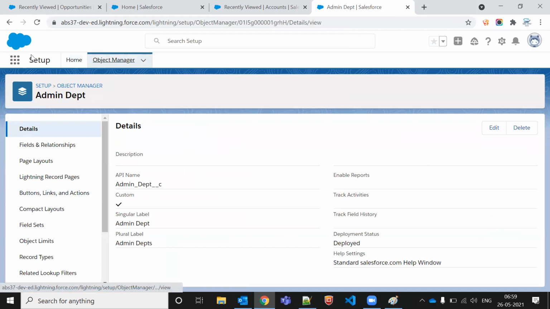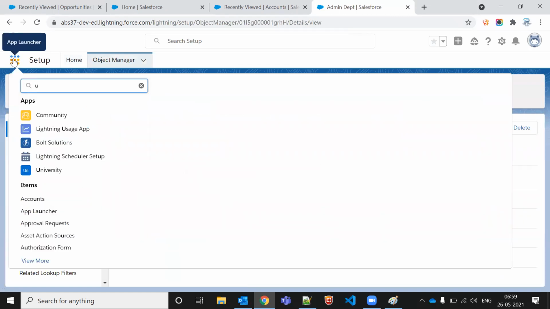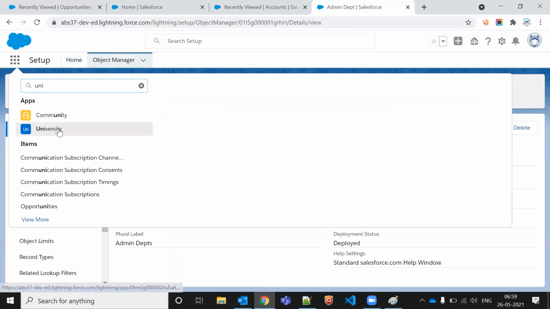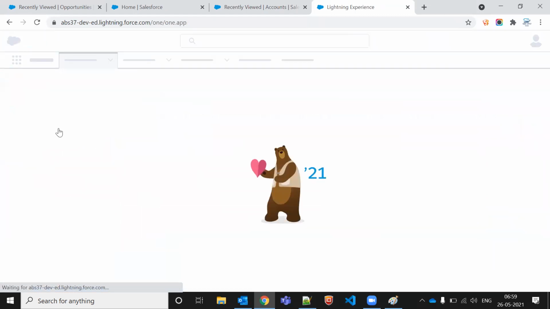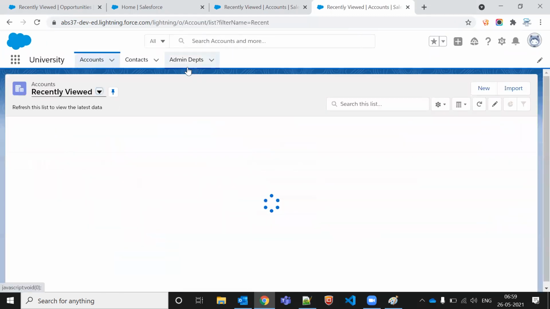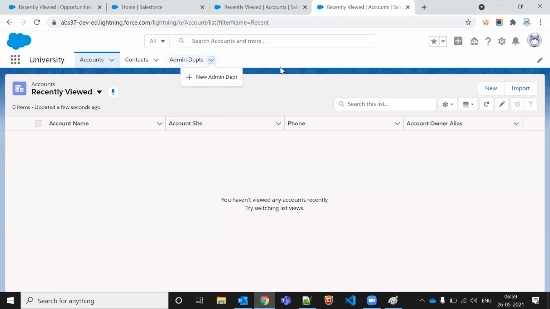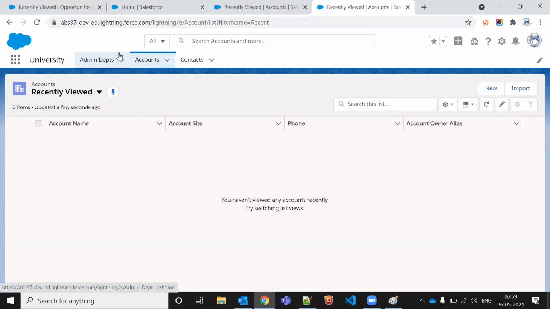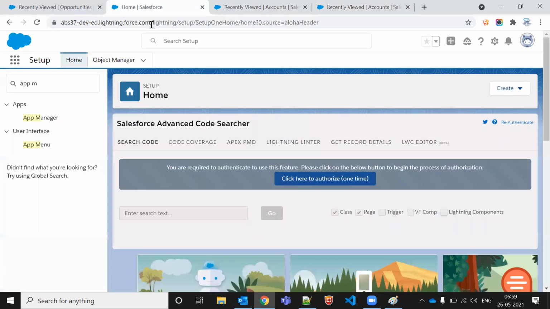Okay, so I created this now. The admin department is created. Let me go to university first. So we have this admin department as well. We created this tab and this object. Now let's create the tab and object in a different way. Let's create the object first, and then we'll create the tab.